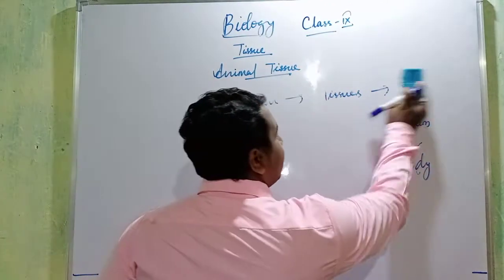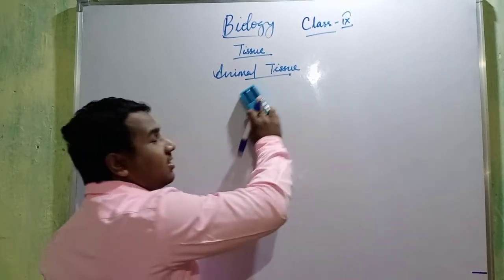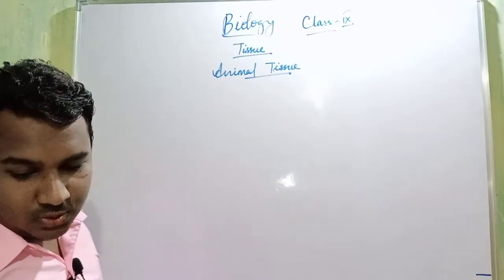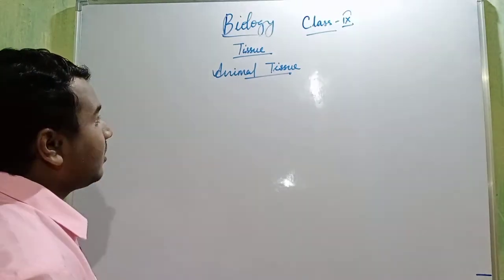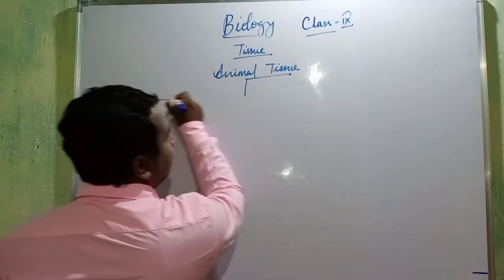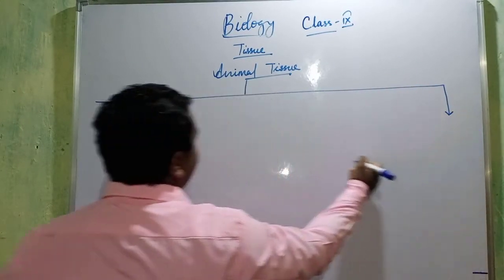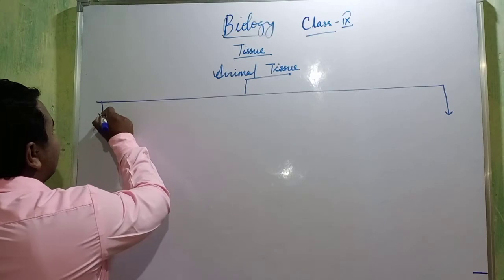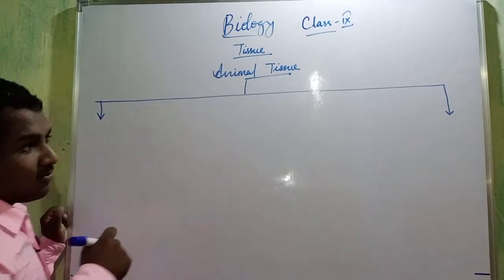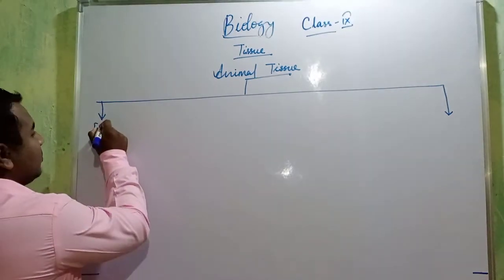So animals are also made up of tissues. Our different body organs are made up of tissue. So to understand this one, there are 4 types of tissues. I'll be explaining you in detail, but for the time being, write down this schematic diagram or this flow chart. First one is epithelial tissue.